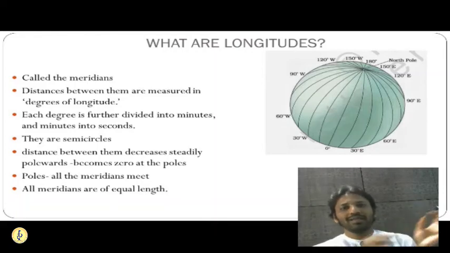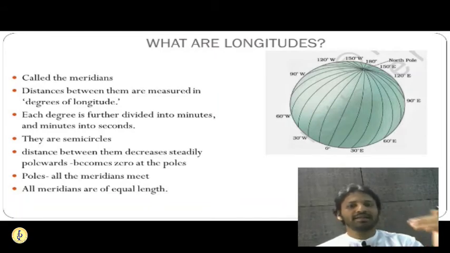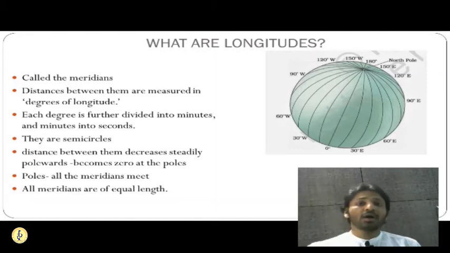So all the longitudes intersect with each other on the poles. They meet each other on the poles. They touch each other on the poles. But latitudes, they never touch each other. They are parallels. So this is a difference between latitude and longitude. Number of latitudes we have seen are 180. Number of longitudes are 360.